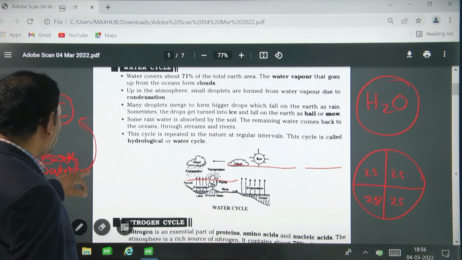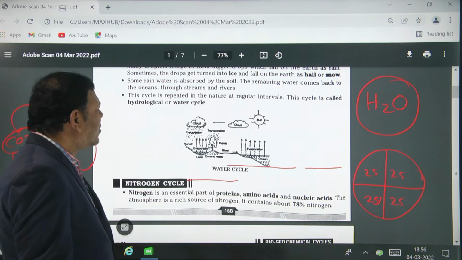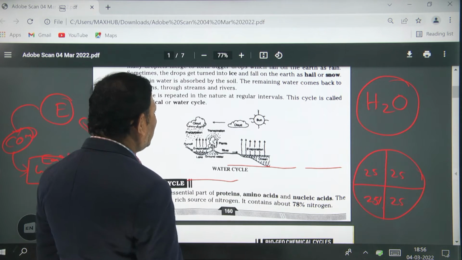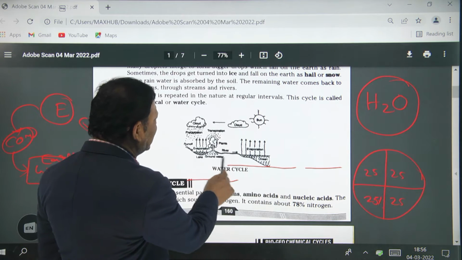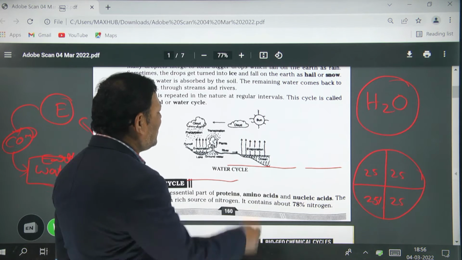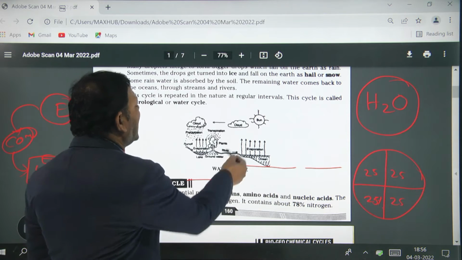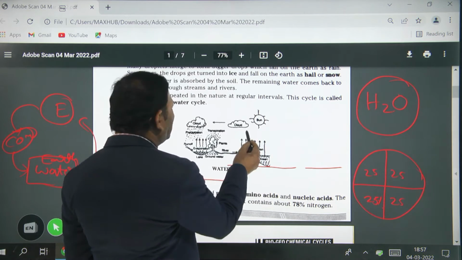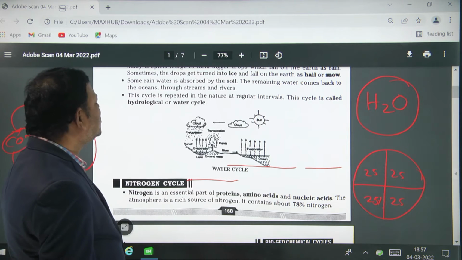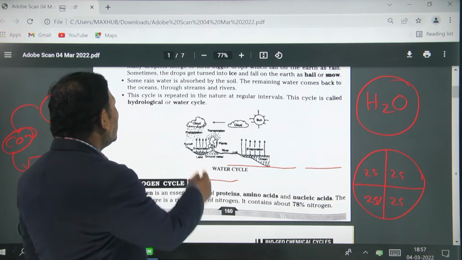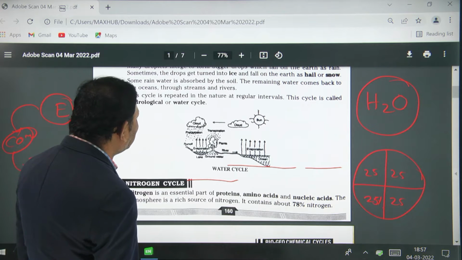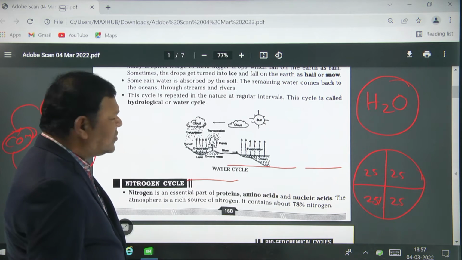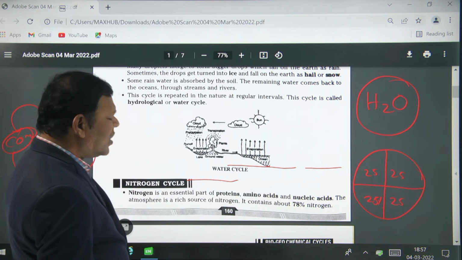This cycle is called the water cycle or hydrological cycle. You can see, this is the groundwater. From the groundwater, lakes, and oceans, in the presence of sunlight, in the morning time, water changes into water vapor. This water vapor joins into the clouds. When these clouds become cool, precipitation forms, and it again falls as rain onto the earth. So this is known as the water cycle.